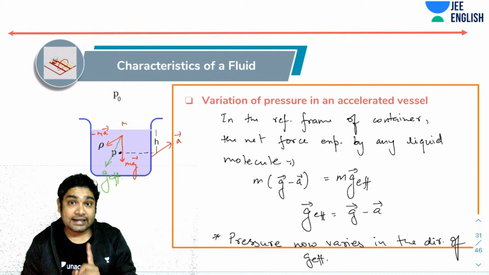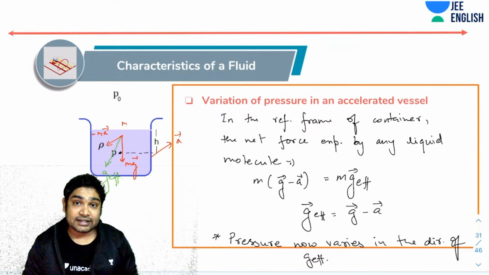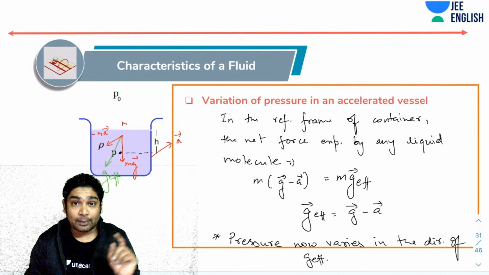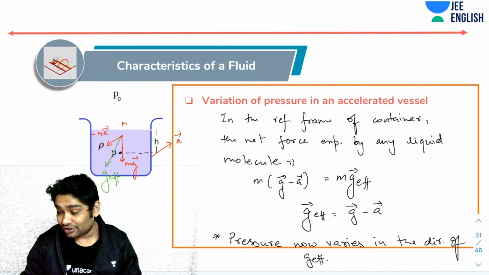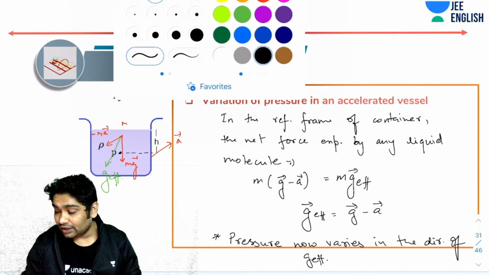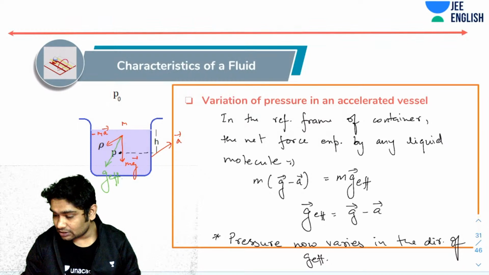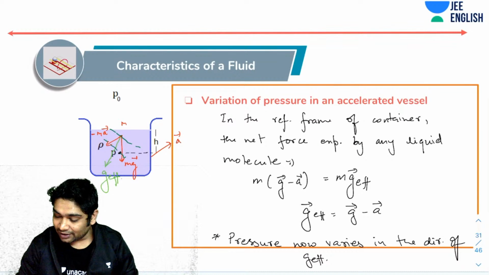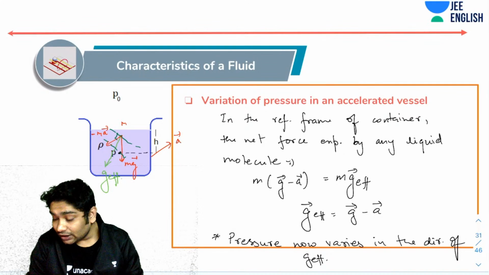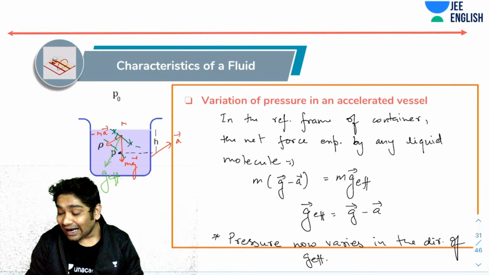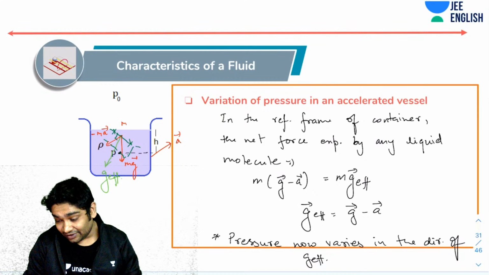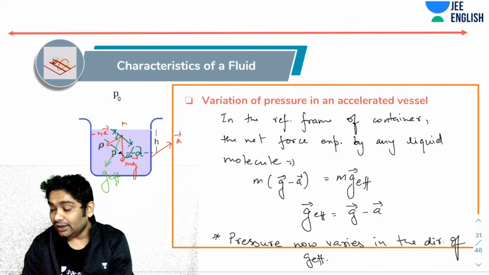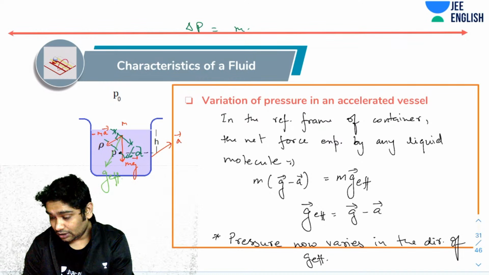Now, in this case, you realize that all points which are at the same horizontal level will not have the same pressure. In fact, all points along lines perpendicular to the direction of g effective will now have the same pressure. So if you have these lines which are perpendicular to the direction of g effective, at all these points the pressure would be the same, and the pressure here would increase. And if you move by a distance, let's say d, then the pressure change delta p would be equal to m times d times g effective.